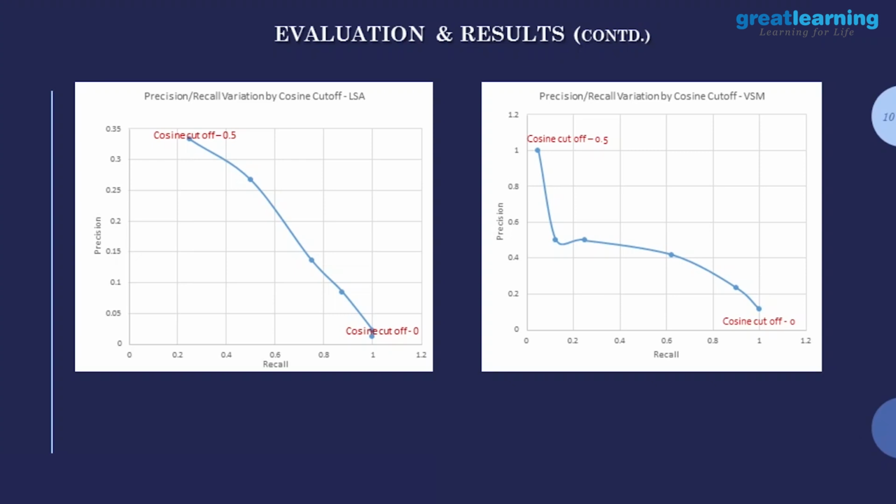In the LSA model, we realize that it is retrieving a lot of documents because of the way LSA is built. You're building an LSA space which has a lot of words that could be correlated to the word that we are giving. But in a vector space model, it is essentially looking for those specific words. So the number of retrievals in a vector space model is normally less when compared to an LSA model. That is the reason why the precision for an LSA model is low.